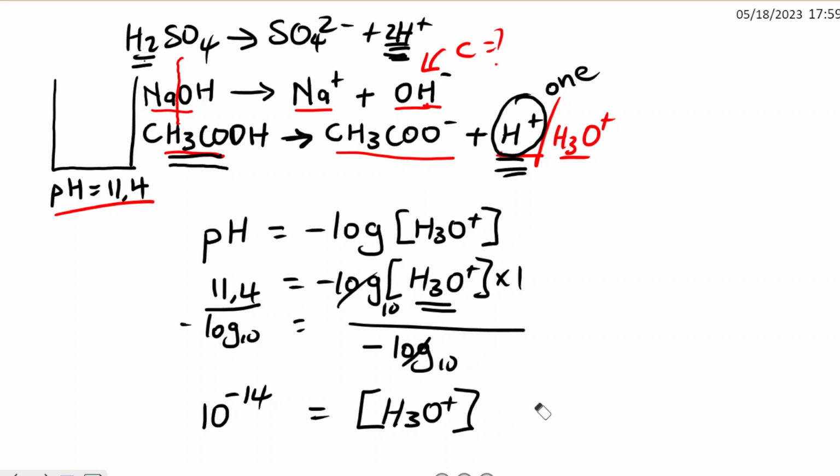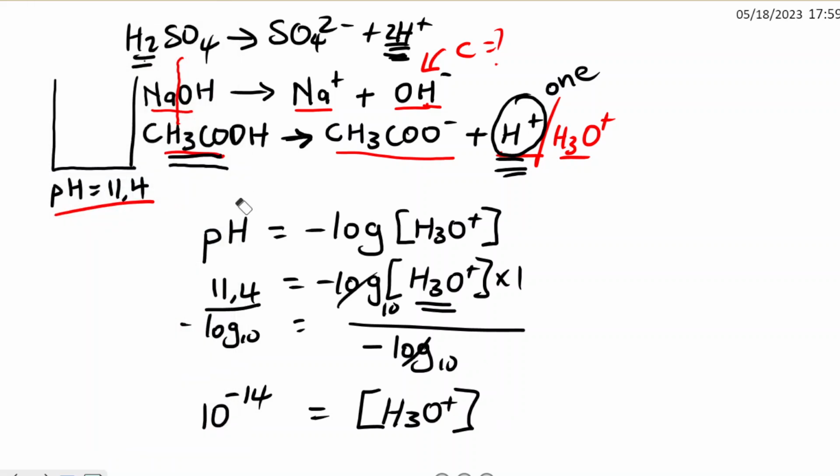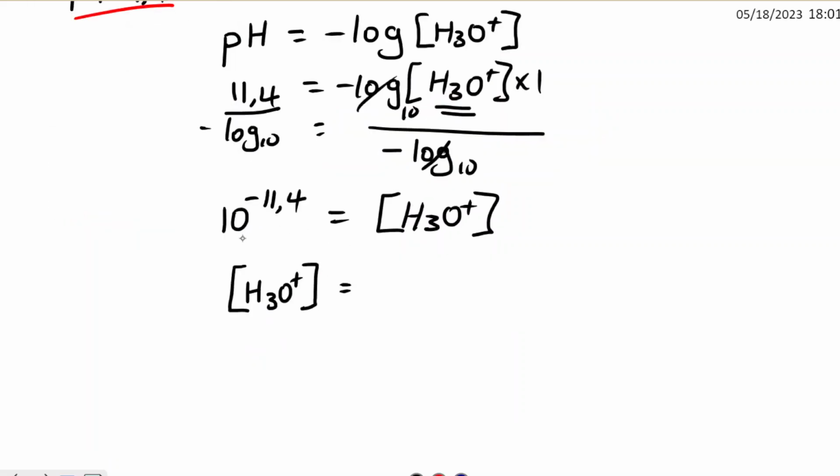So you can actually calculate that on your calculator. You say 10 to the power of negative 14. You can see that it gives you 1 times 10 to the power negative 13. Oh, sorry, I think I made a mistake there. It's not 10 to the power negative 14, it's 10 to the power negative 11.4.